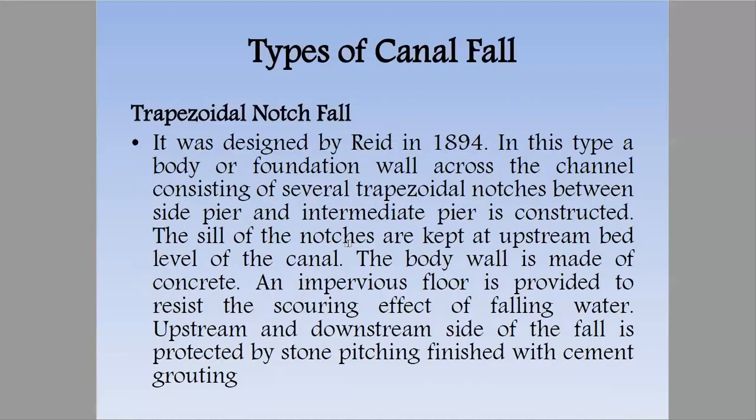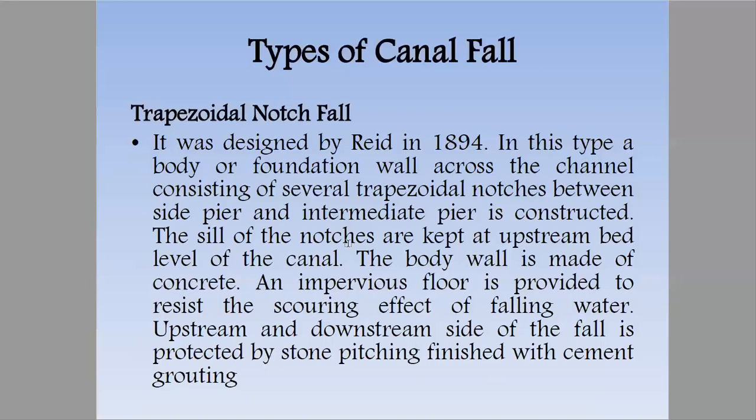Now we're going to study the trapezoidal notch fall. It was designed by Reid in 1894. This type of body or foundation wall across the channel consists of several trapezoidal notches. You can relate it with stepped falls, where we try to dissipate energy using 2 or 3 stepped falls.